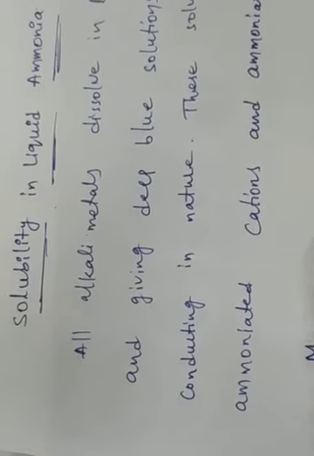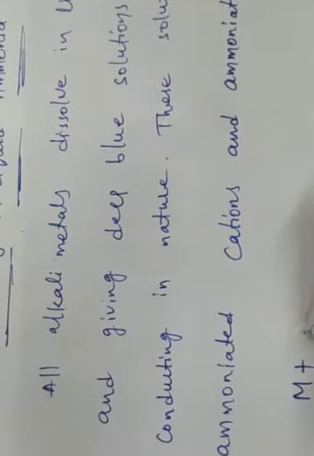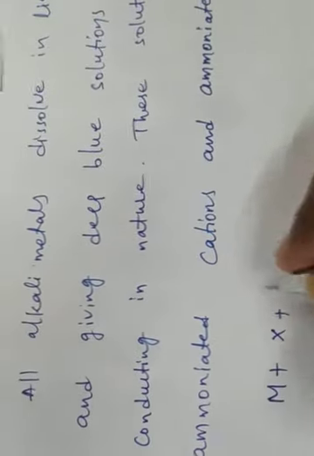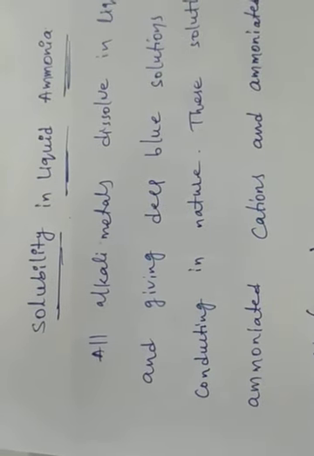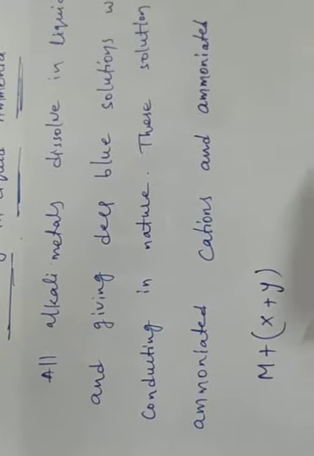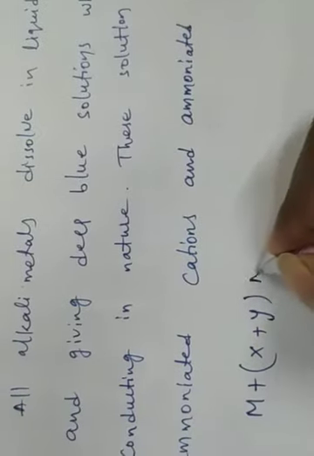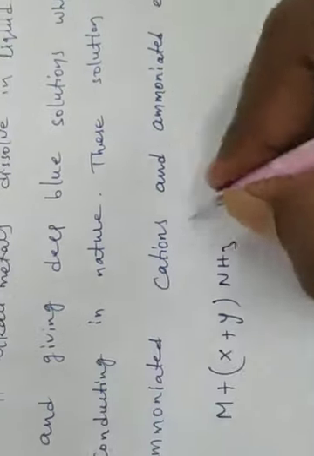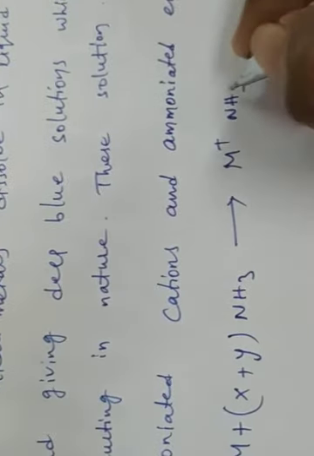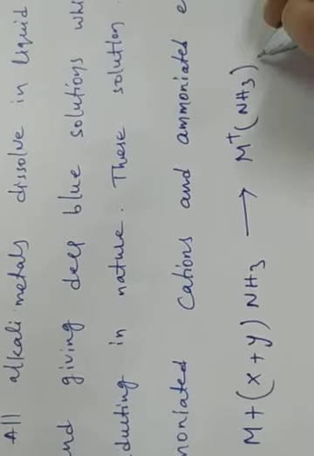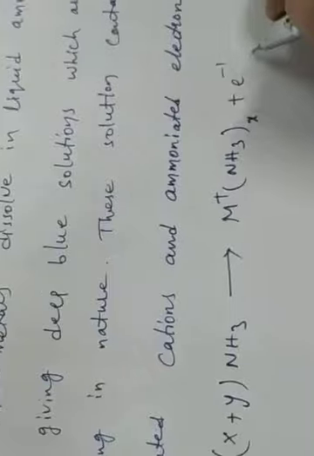Suppose M is equal to metal, any alkali metal. When alkali metals are dissolved in liquid ammonia, they give the deep blue solution. Metal with liquid ammonia gives rise to M(NH3)x plus e minus (NH3)y.